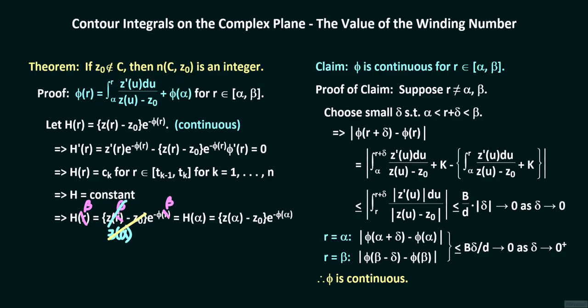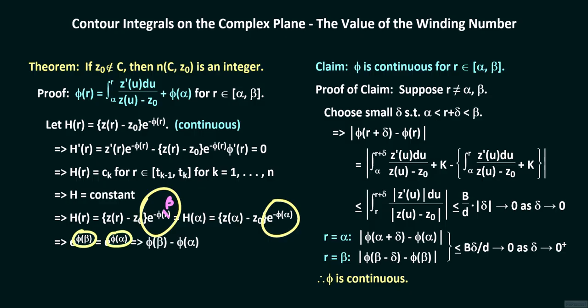Since z of alpha minus z sub 0 is non-zero, e raised to the power minus phi of beta equals e raised to the power minus phi of alpha. Or equivalently, e raised to the power phi of beta equals e raised to the power phi of alpha, so that phi of beta and phi of alpha are logarithms of the same complex number. And being logarithms of the same complex number, phi of beta and phi of alpha must differ by an integer multiple of 2 pi i, or that phi of beta minus phi of alpha equals 2m pi times i for some integer m.